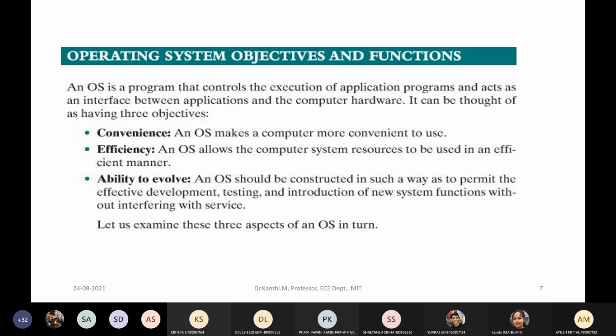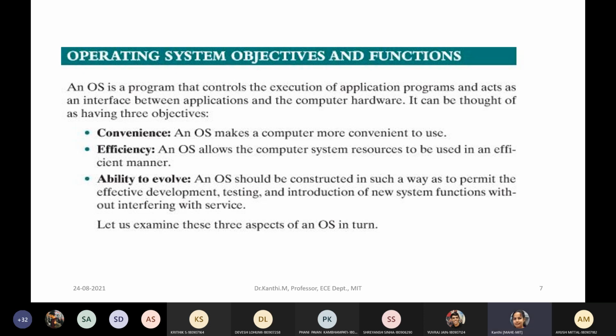We are fortunate that I need not know how exactly the processor understands, and I am running some applications. The user is simply giving something or getting things done. So the operating system makes the system very convenient.